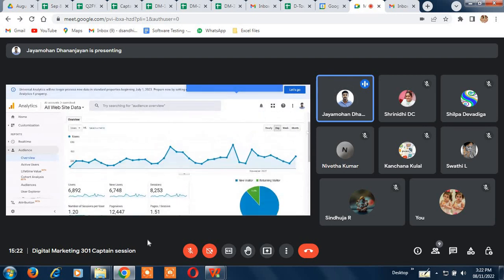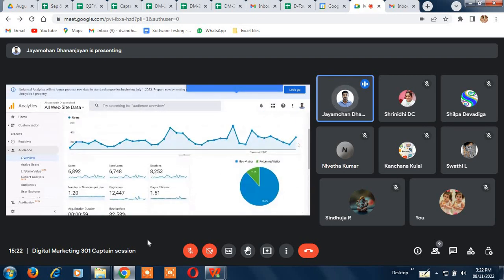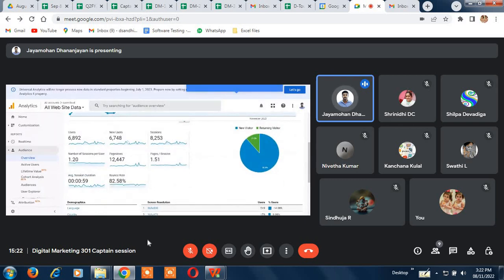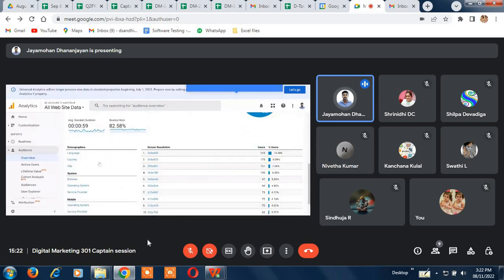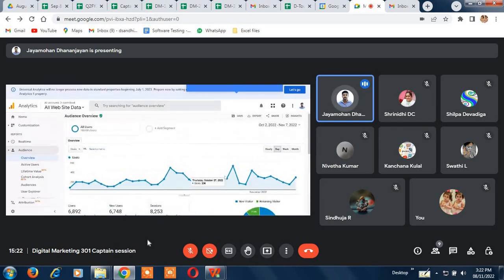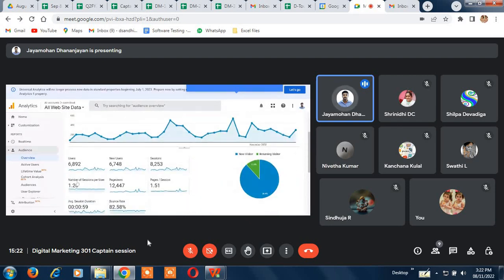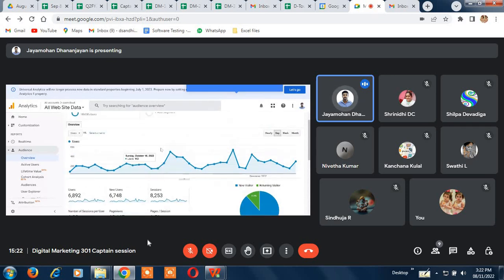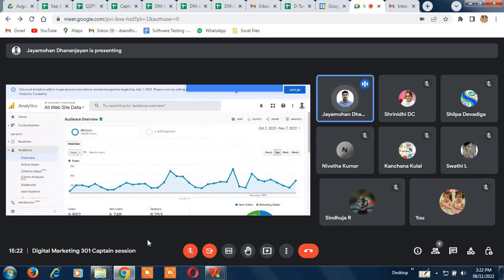You can see that for this period, how many people have visited your listing, users, new users, country, city, language, everything, you're getting the numbers here. This will help you understand what is going on. Even with bounce rate and sessions, you can definitely understand. And if I come here to this tool, you can select if you want to see something particular, for example new users.